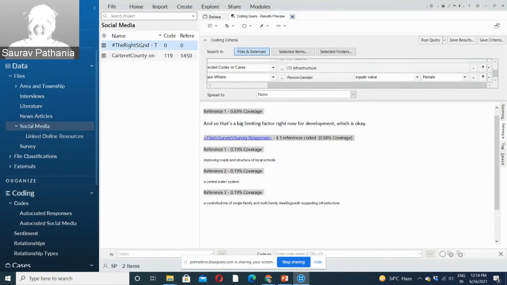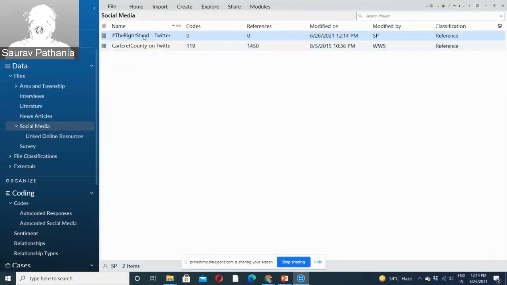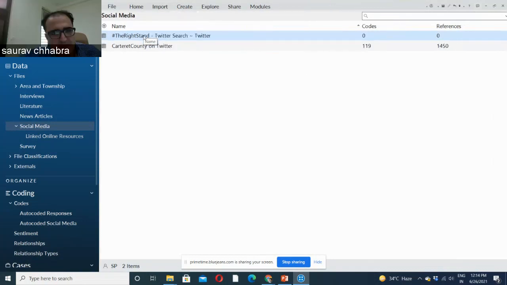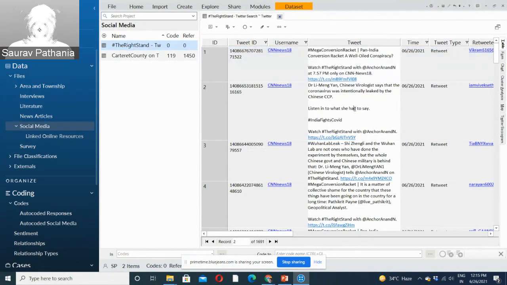Now, this is the tweet Rightstand we just captured. Let me show you what it has captured first. Okay, so I'm opening this. Now you can see it has captured it as a data set. It has captured the tweet ID, the username, and the actual tweet. These tweets you can see are in a white column.